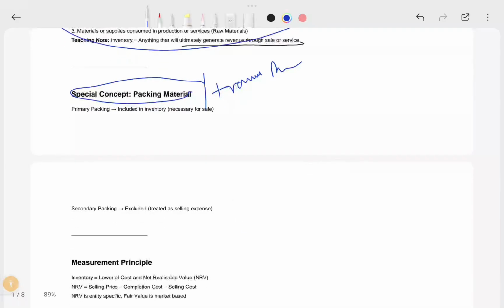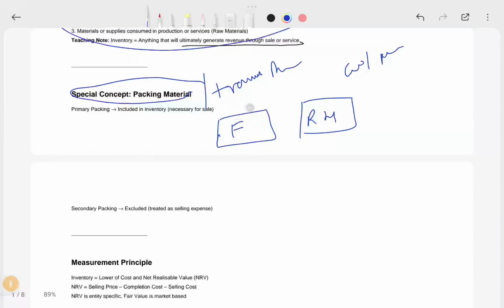Okay, suppose you say watch manufacturing or mobile manufacturing, if you see the process of production, see the understanding. You have a factory here and you have a retail house here. This is the factory and this is the retail house. So here the production process will happen.